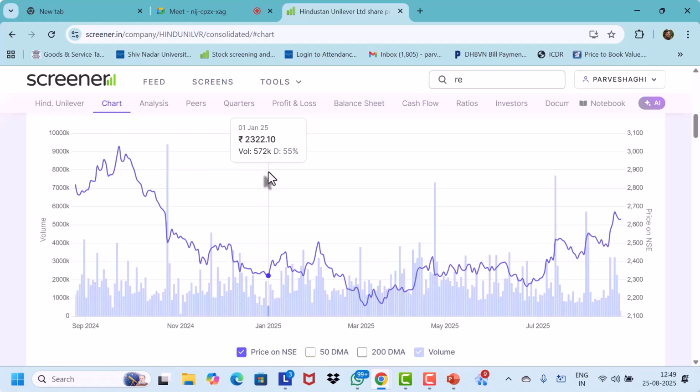This volume jump which happened, okay? This volume jump is because the price has gone down, not good for the company, with this volume, isn't it? But here, look at this,